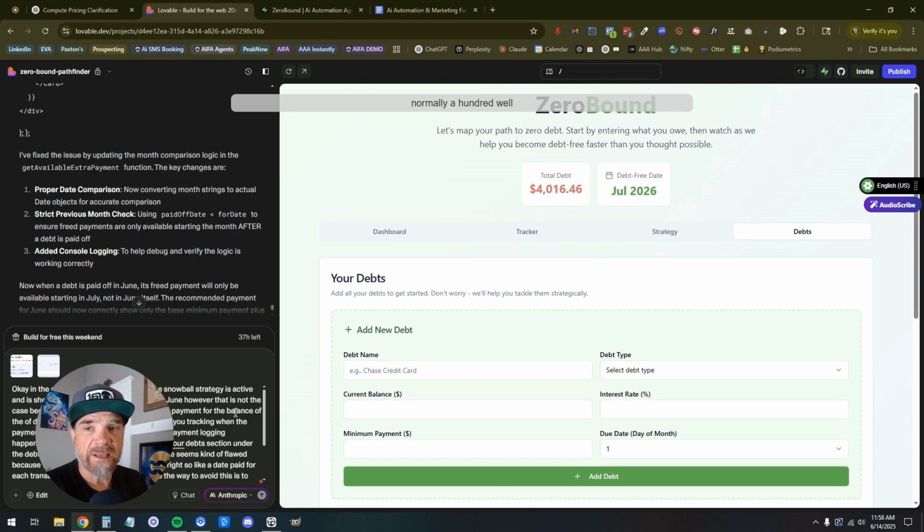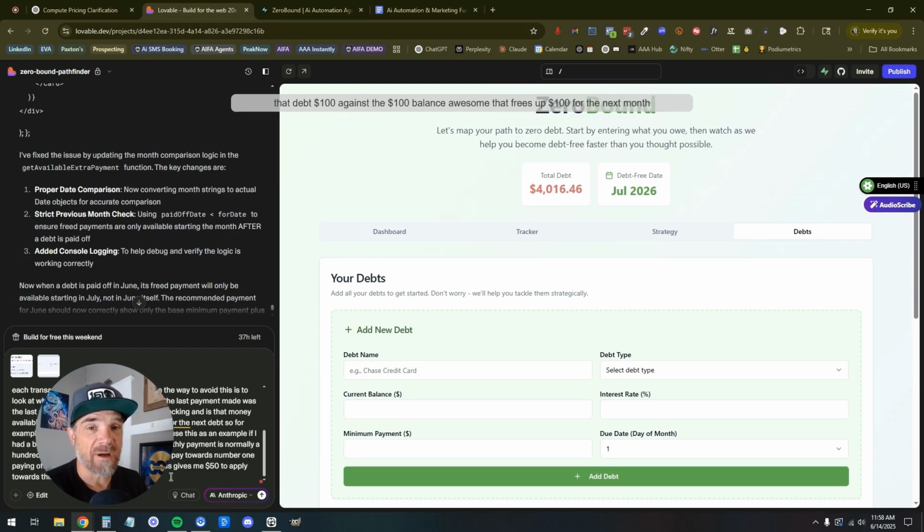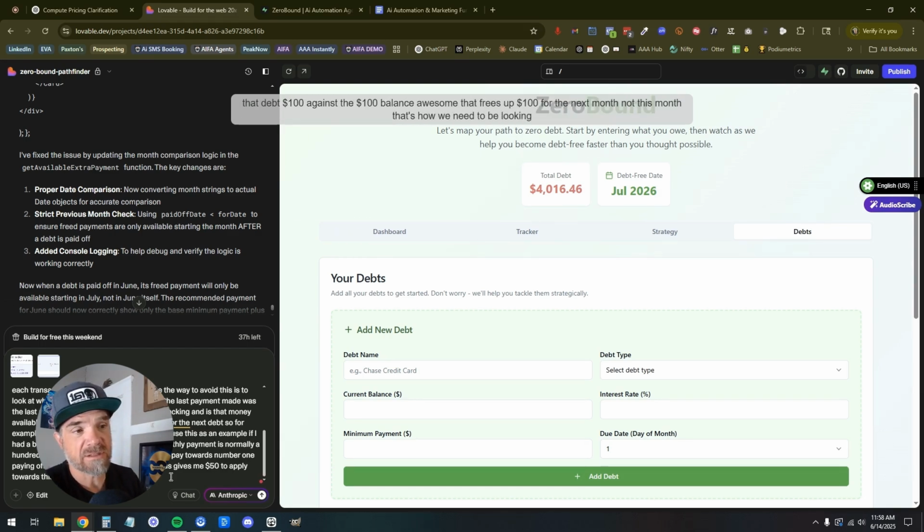Well, that immediately gives me $50 to pay towards paying off the current balance for that debt, plus gives me $50 to apply towards this month's debt. If I pay $100 against a $100 balance, awesome. That frees up $100 for the next month, not this month. That's how we need to be looking at this.